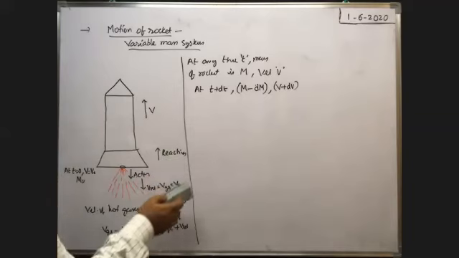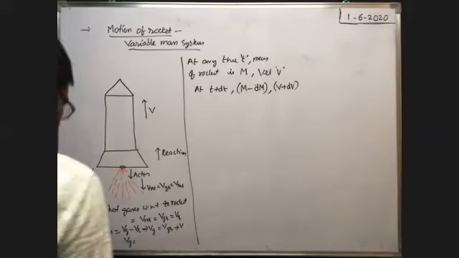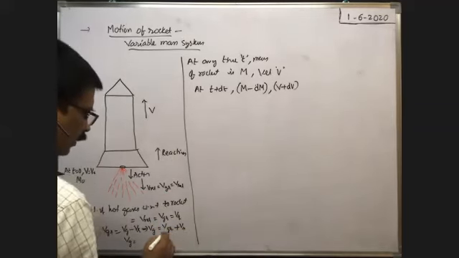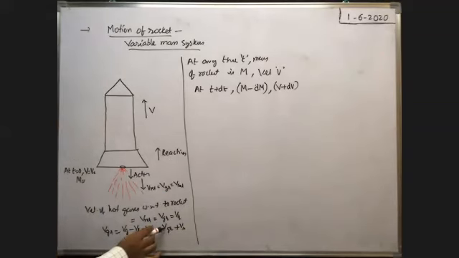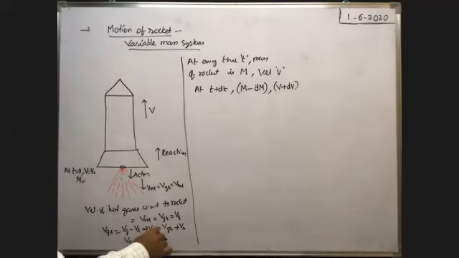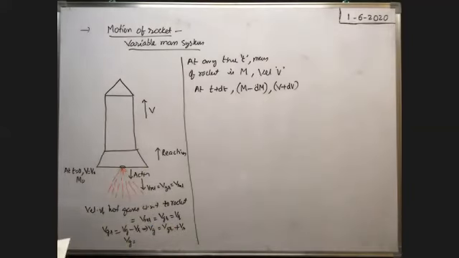Because we imagined it as the relative velocity, V relative, and V is the velocity of the rocket, we can keep it like that, no problem. So therefore the velocity of the gas is equal to... what is the direction of the velocity of the hot gases with respect to the rocket? In the downwards direction. What about the velocity of the rocket? It is in the upward direction, no?